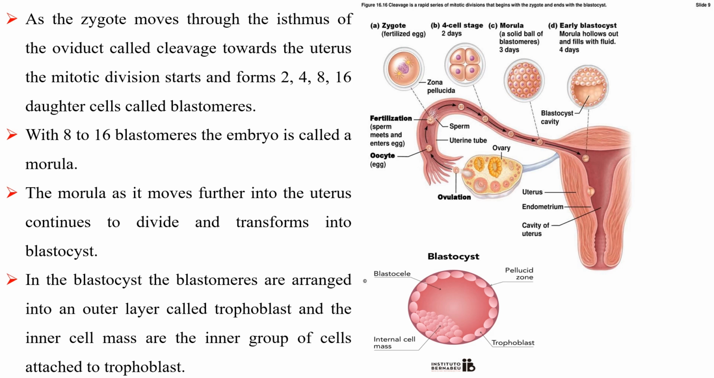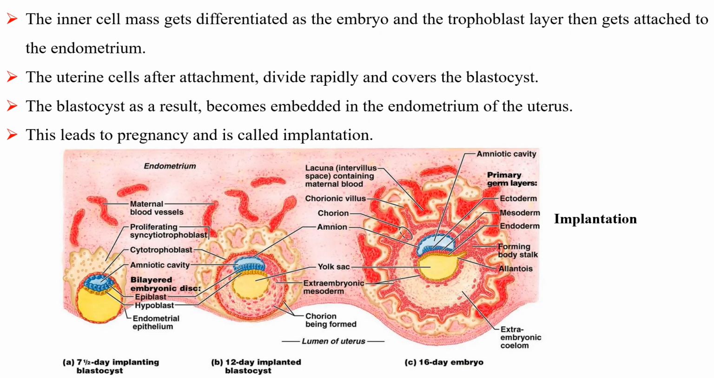In the blastocyst, the blastomeres are arranged into an outer layer called trophoblast, and the inner cell mass is the inner group of cells attached to the trophoblast. The inner cell mass gets differentiated as the embryo and the trophoblast layer then gets attached to the endometrium. The uterine cells after attachment divide rapidly and cover the blastocyst. The blastocyst as a result becomes embedded in the endometrium of the uterus. This leads to pregnancy and is called implantation.